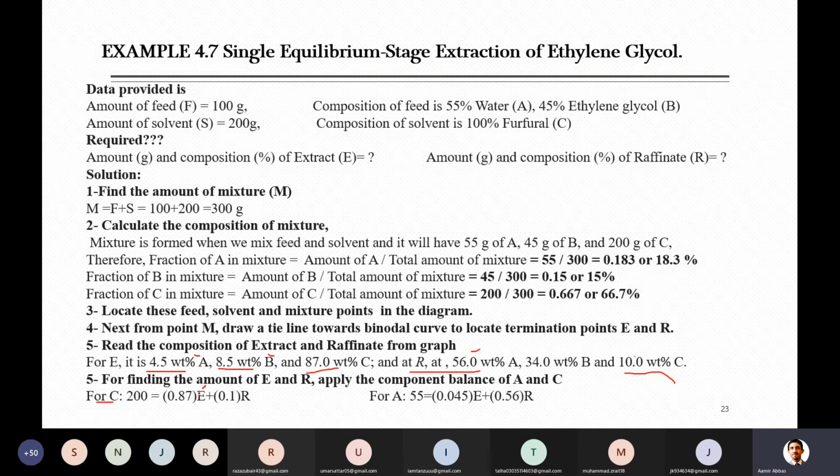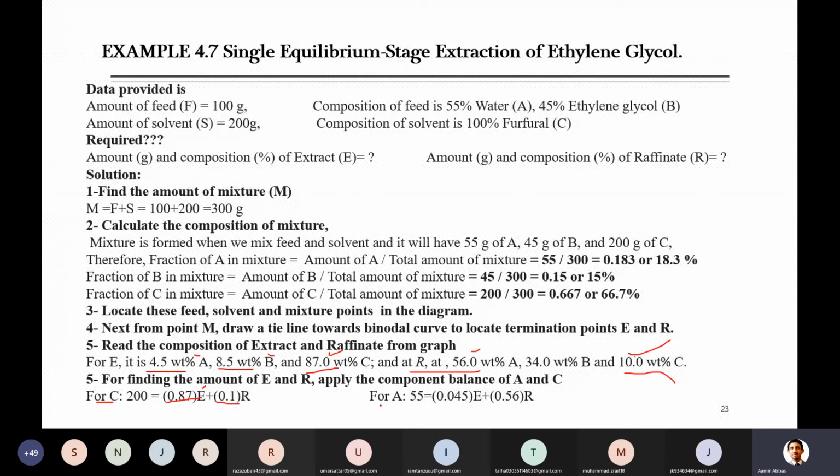So if I know the exact amount of the raffinate, multiply by 87% of that is this component. In extract it is 87% solvent C, and in the raffinate side it is only 10% C, this you can see. So 200 is just distributed between these two with this equation.